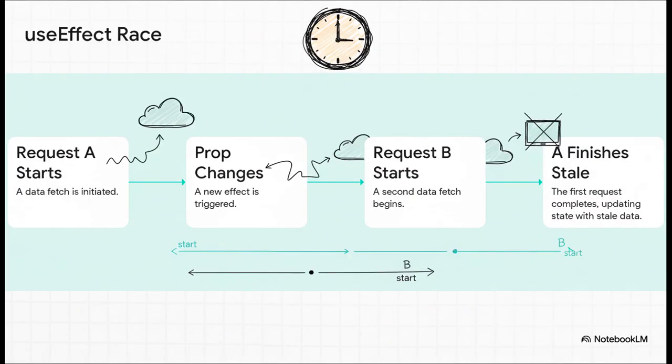Okay, let's break down a classic race condition. I guarantee you'll see this concept come up in senior-level interviews. So here's the play-by-play. Request A kicks off, but whoops, before it's done, a prop changes, and that triggers a brand new effect, starting request B. Now here's the kicker. What if request A, the old one, finally comes back after request B is already finished? Boom! You've just slapped stale, outdated data all over your UI. This happens all the time in the real world.